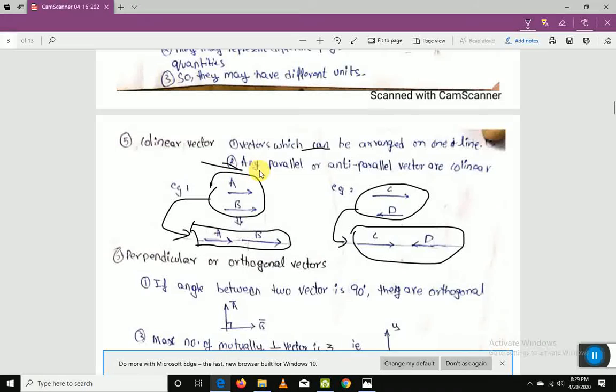What is point number 2? Any parallel or anti-parallel vectors are collinear. I hope. Why? Because example number 1 is showing parallel vectors and example number 2 is showing anti-parallel vectors.